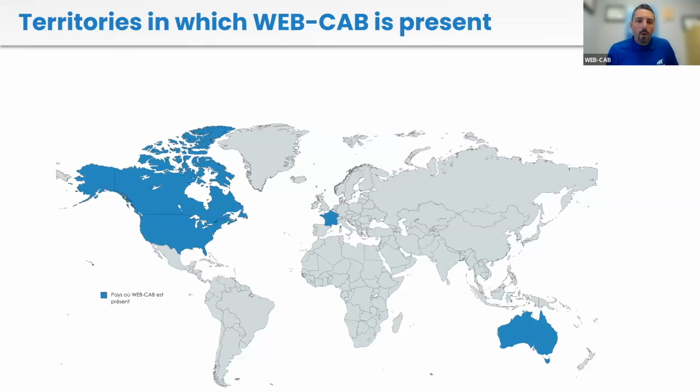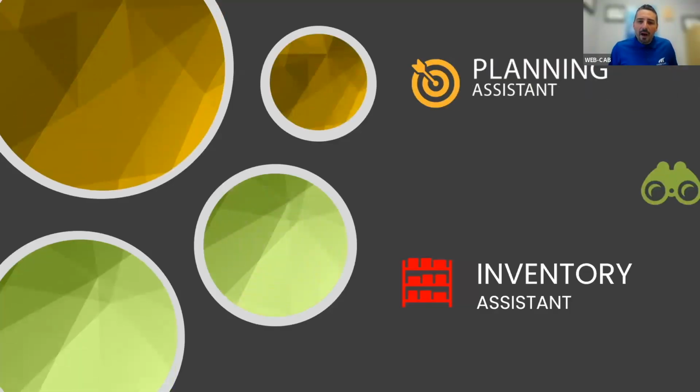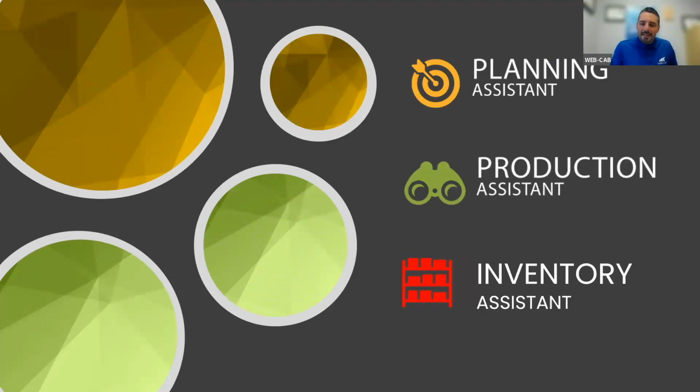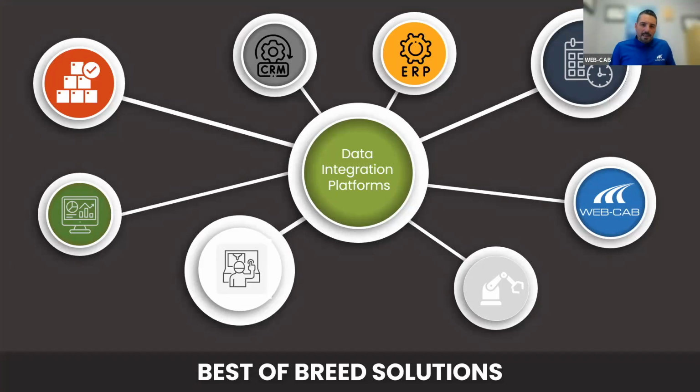Just to show you a little bit where WebCab is present in the world. We're talking about North America, a little bit in Europe, and also the Australia market. So like we talked, our three main software are the planning assistant, production assistant, and inventory assistant, available in what WebCab offers. One thing really important is that these three types of software are automatically connected together.